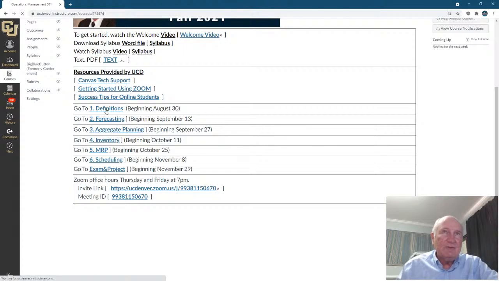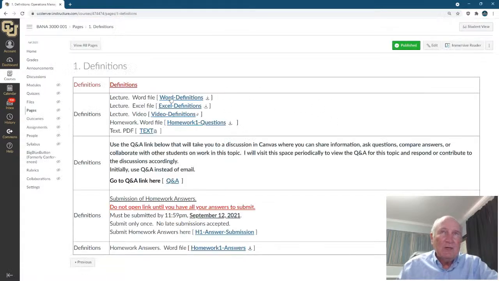So if you go into the definition module here, each time you'll have a Word definition file. Sometimes you'll have Excel files for the topic. You'll have a Word file for the lecture, and sometimes you'll have an Excel file for the lecture. But you'll always have a video file for the lecture.